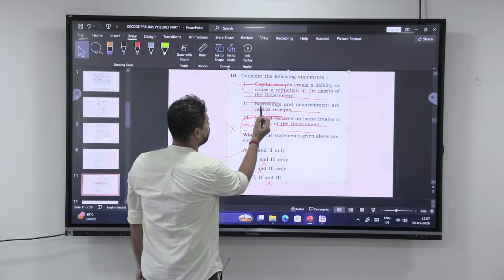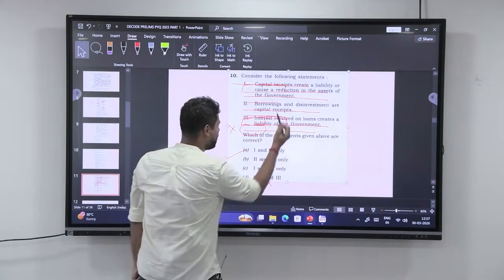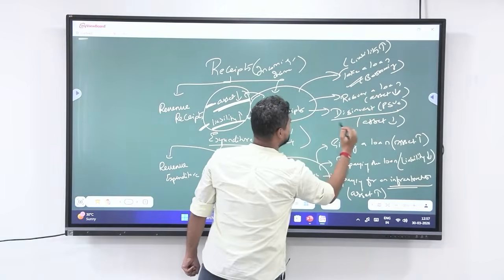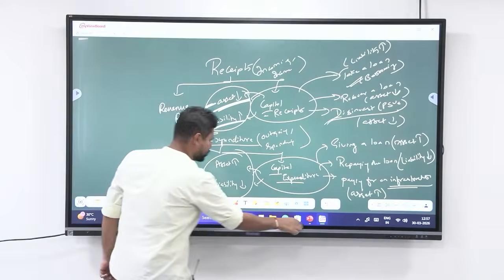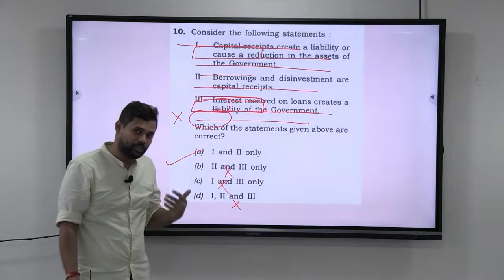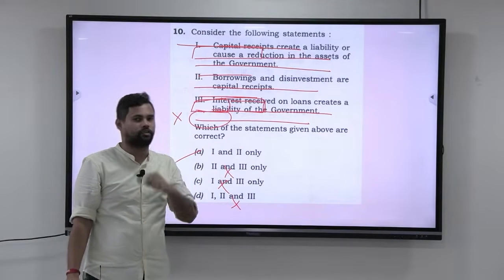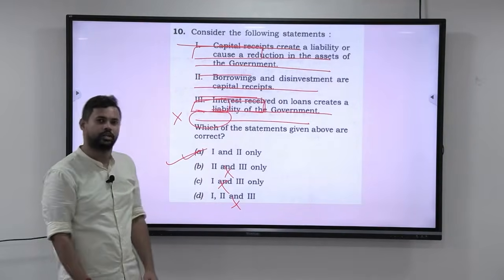The next, statement 2, borrowings and disinvestment are capital receipts. Look at this, borrowings and disinvestment are capital receipts. So the entire question stands on how well do you know the concept of revenue receipts, capital receipts, revenue expenditure, capital expenditure. Again, this is basics of economy. I hope you understood this. So the answer here is A, 1 and 2 only.